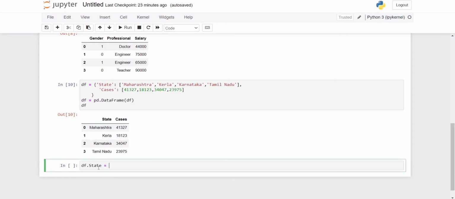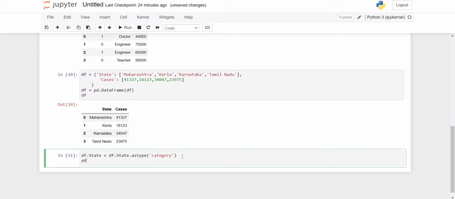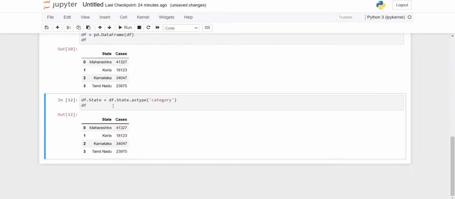Here, df.state equal to df.state.astype, and now we need to provide category. So our df.state is now converted into categorical.